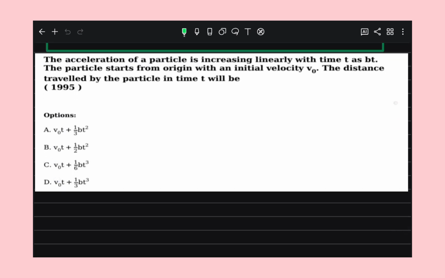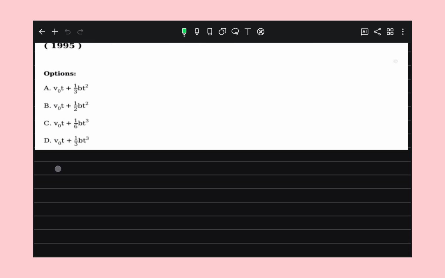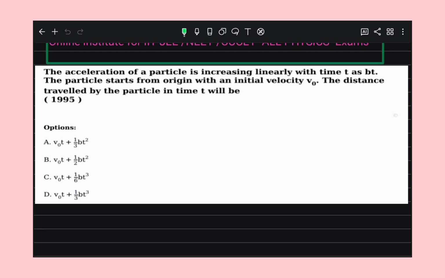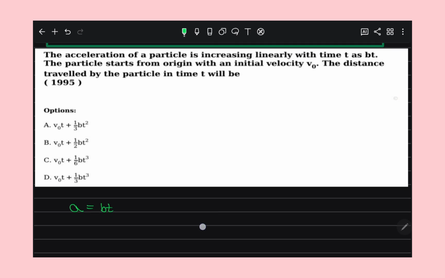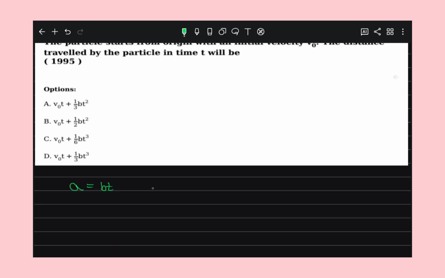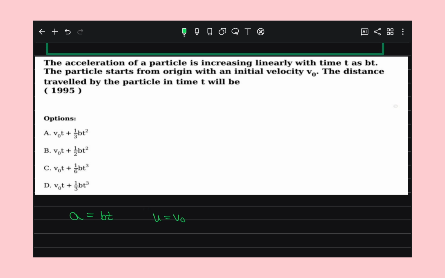Okay. The acceleration of a particle is increasing linearly with time, and they have given this value. This is variable acceleration, so we have to do integration. The particle starts from the origin with the initial velocity v naught, which means its position is 0 at t equal to 0.